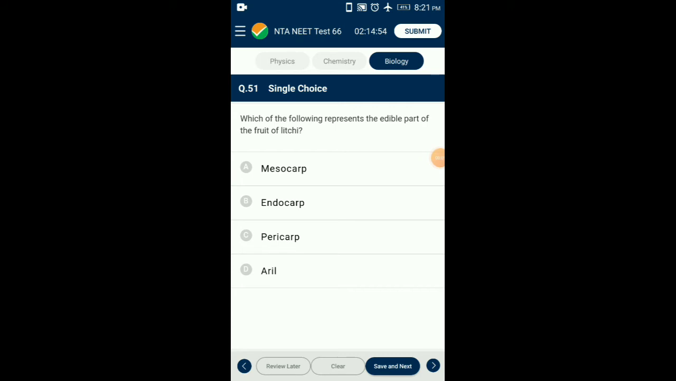Question number 51. Which of the following represents the edible part of the fruit lychee? In lychee, the aril forms the edible part of the fruit. It is a collar-like outgrowth from the base of the ovule forming a kind of third integument. Lychee is a nut. In lychee, the epicarp and mesocarp together become leathery and the endocarp is membranous. So the answer is option D, aril.